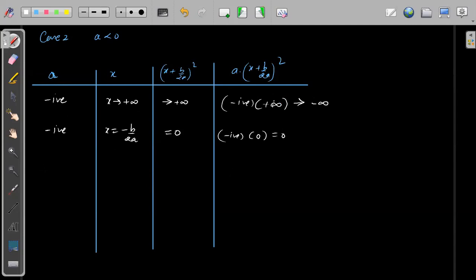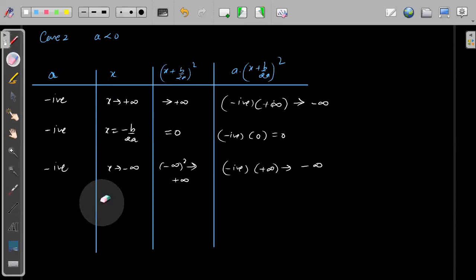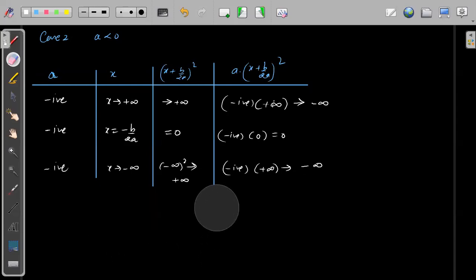Third case: when X is approaching minus infinity. So this is minus infinity whole square, so this will become plus infinity. That means this will approach plus infinity. Again, negative value into plus infinity will approach minus infinity. That means we understood one thing: even if X is approaching positive infinity or negative infinity, f of X on each extreme will approach minus infinity.